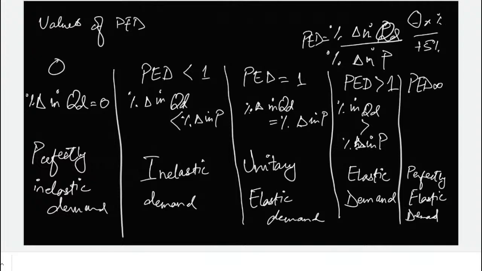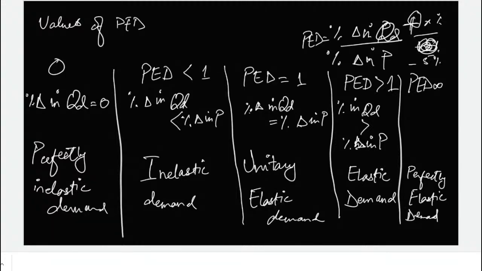And if price drops, negative 5%, there would be a positive change in quantity demanded. Okay, I got it.